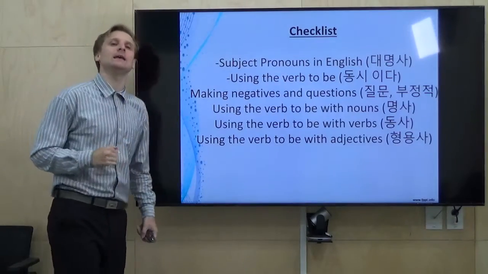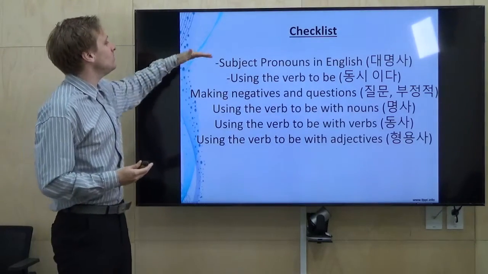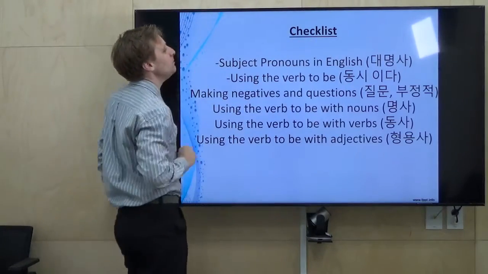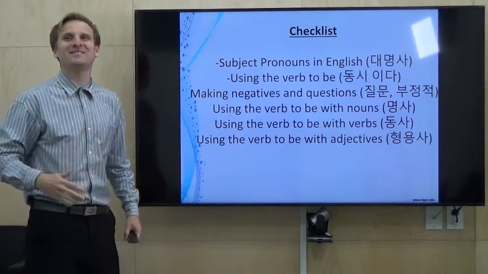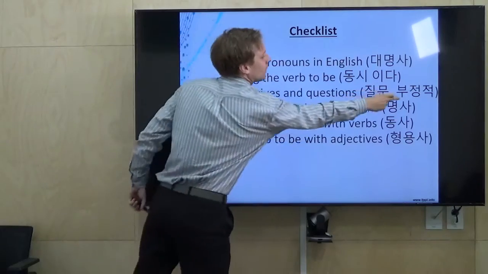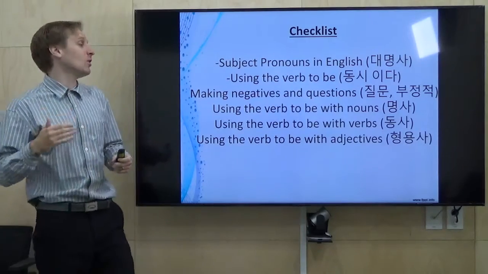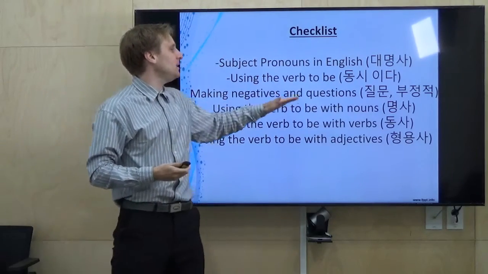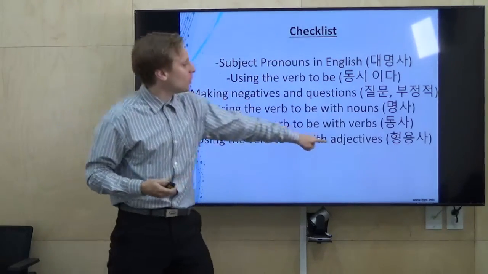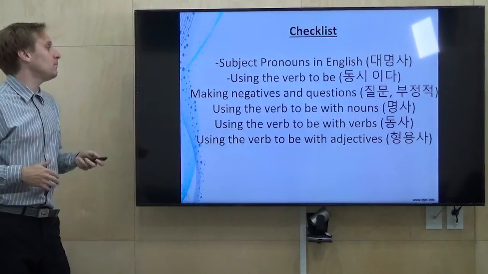Okay, here is our checklist. Every week I will show you what we need to learn today, and as we study each part, I will cross it off the list. So today, we will study the subject pronouns in English. We will study the verb to be in English. We will study making negative forms and question forms, using the verb to be with different types of words, using the verb to be with nouns, using the verb to be with verbs, and using the verb to be with adjectives. That's 명사, 동사, 형용사, right? Using it in different places.